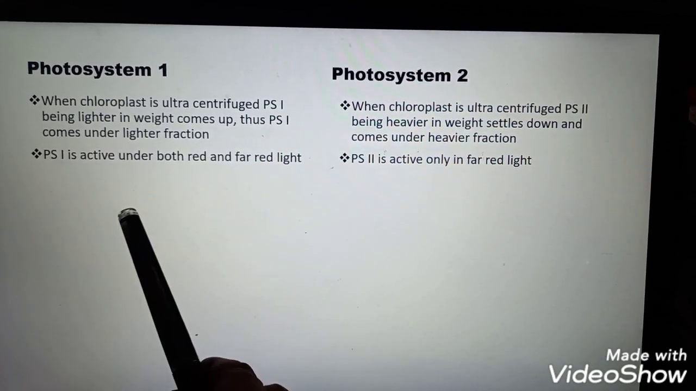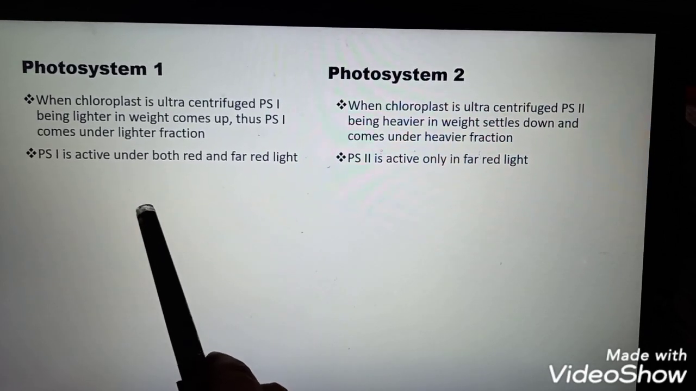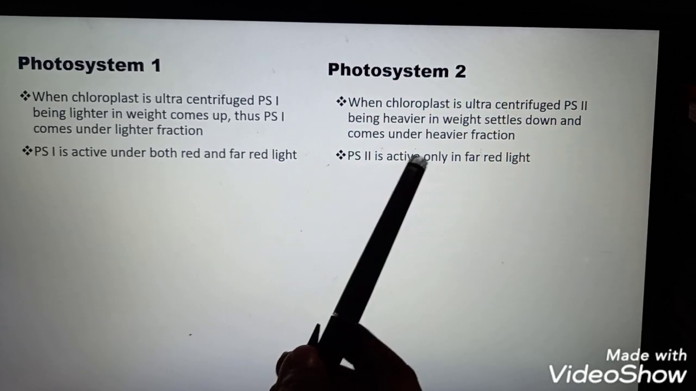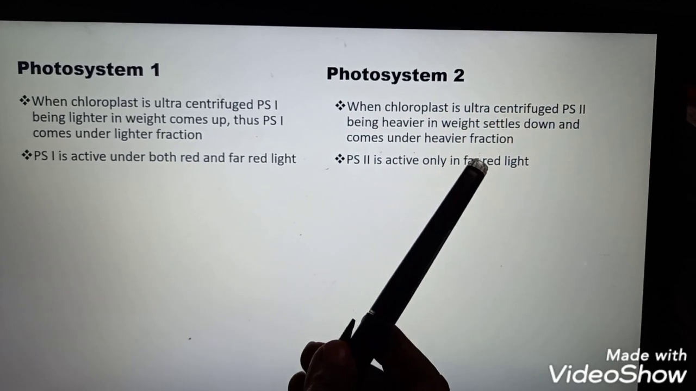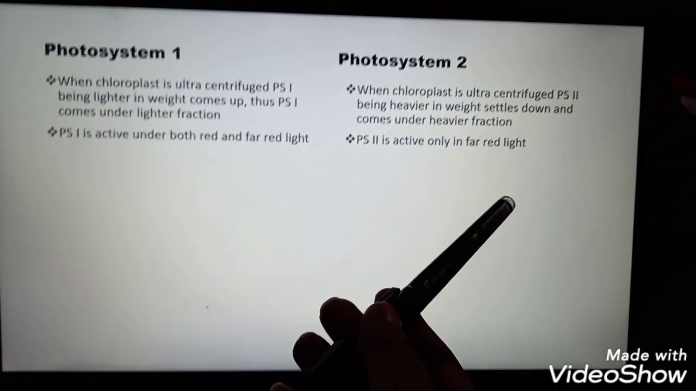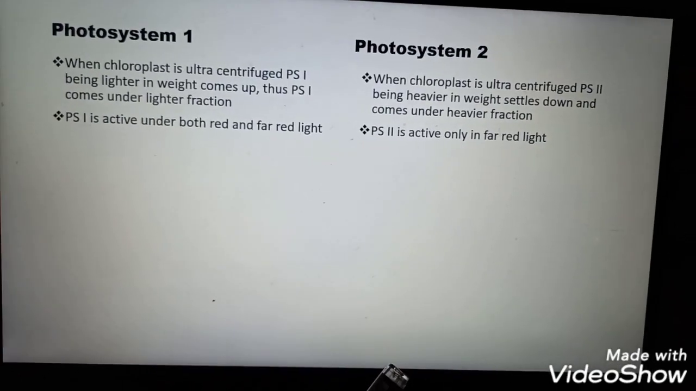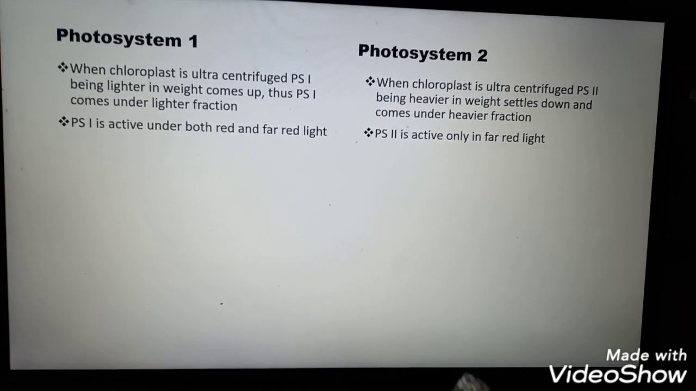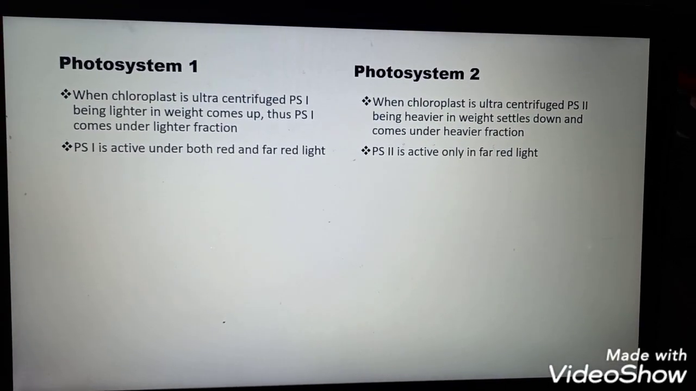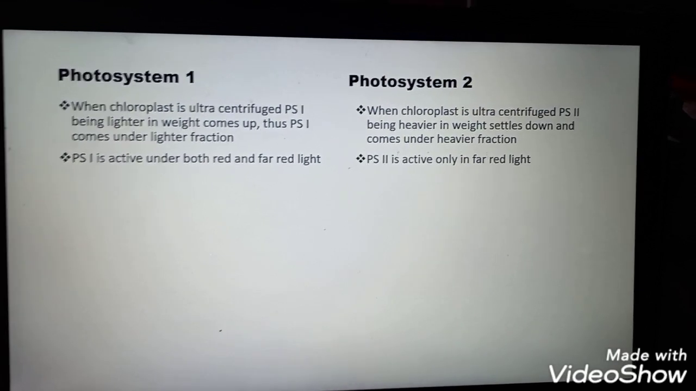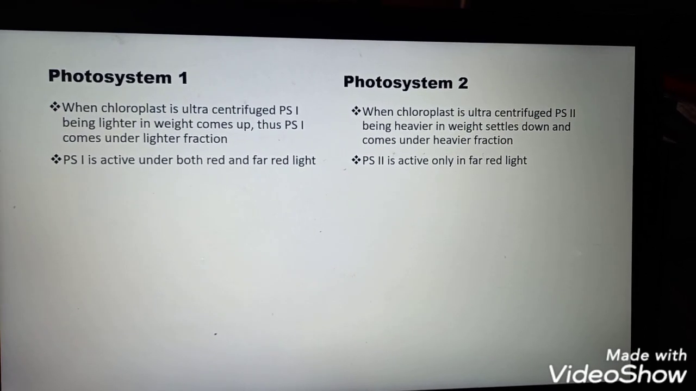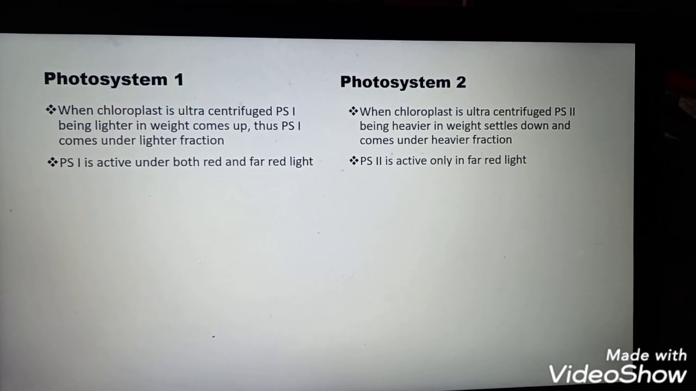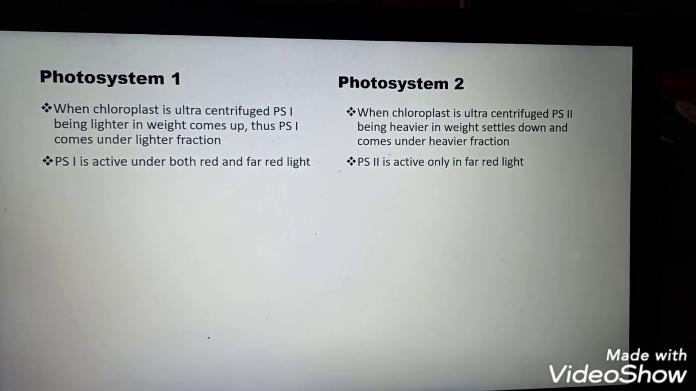As far as light is concerned, PS1 is active in both red and far red light, whereas photosystem 2 is active only in red light. This is all about today's class, and in the next class I will discuss cyclic and non-cyclic photophosphorylation and the photooxidation of the water molecule, and then pseudocyclic photophosphorylation, and besides that the red drop effect, the Emerson enhancement effect, and other factors.